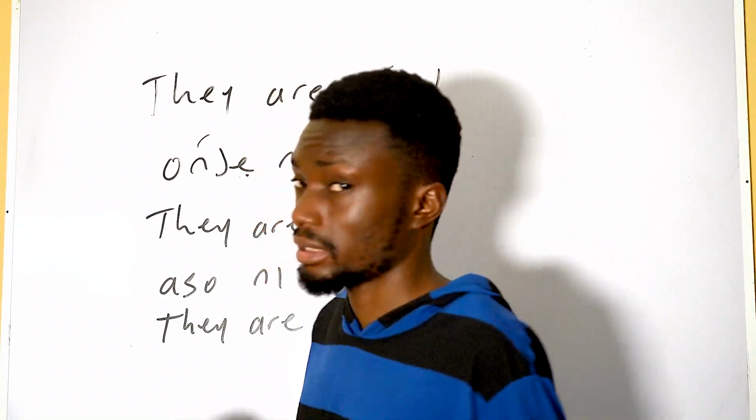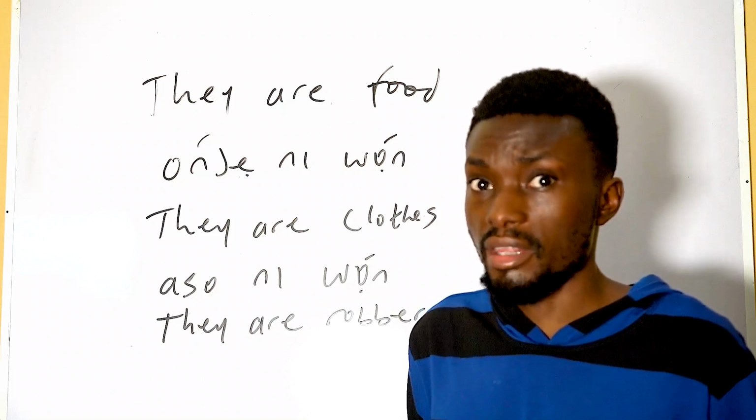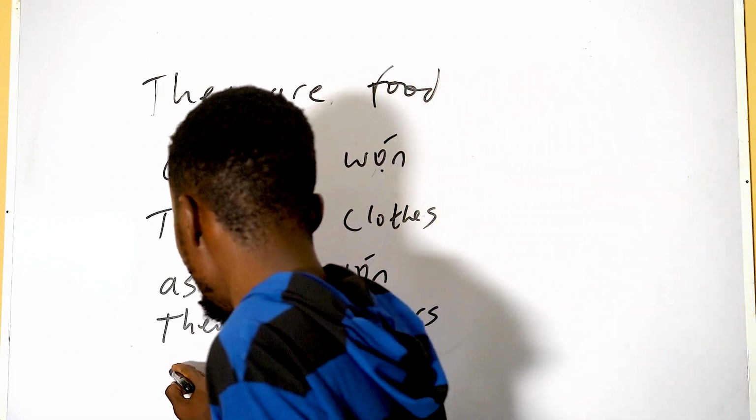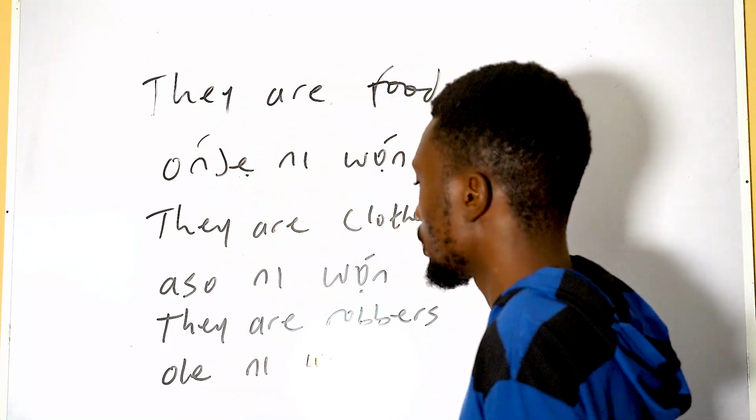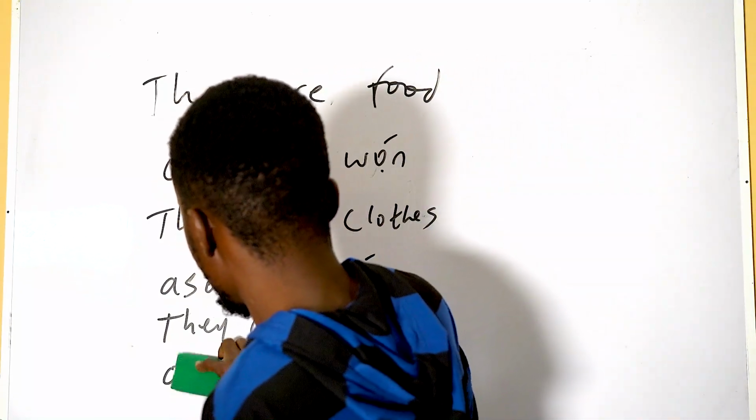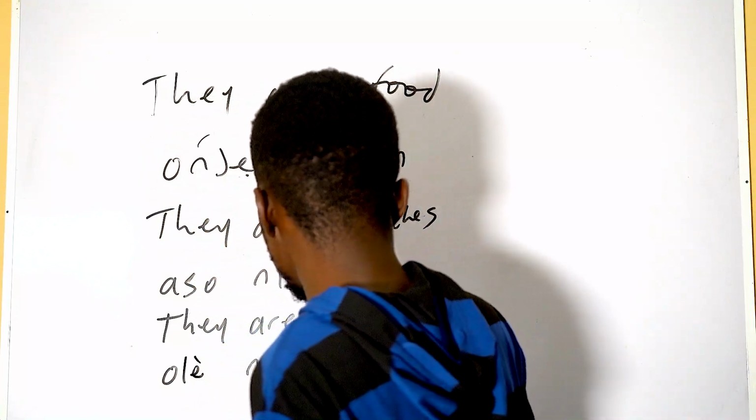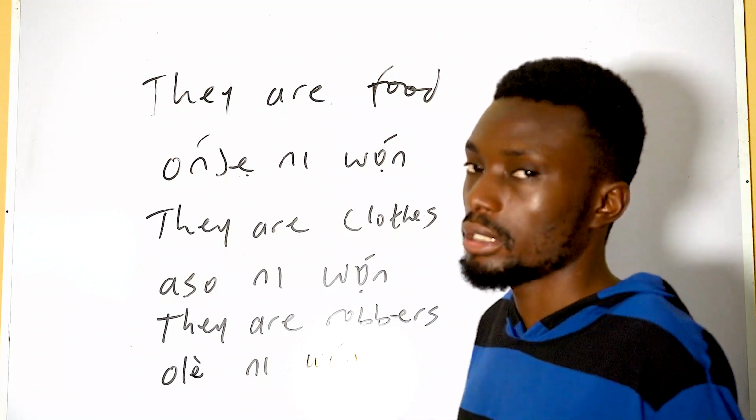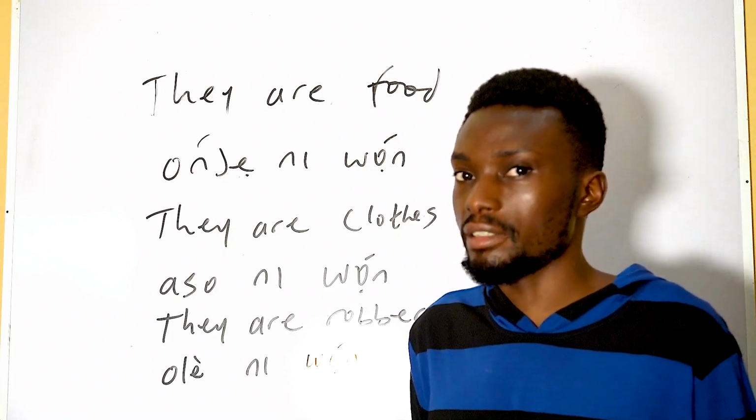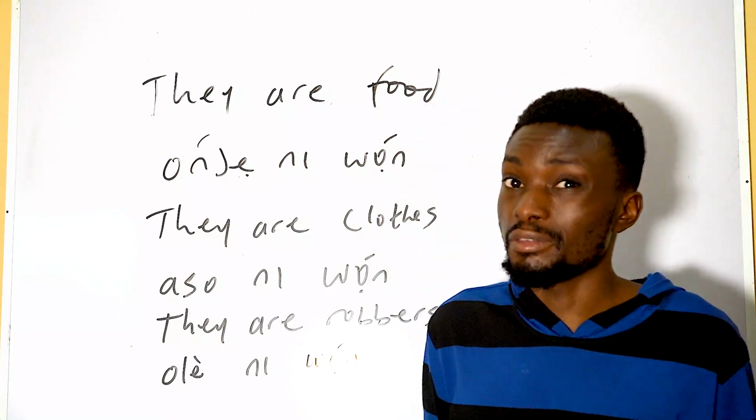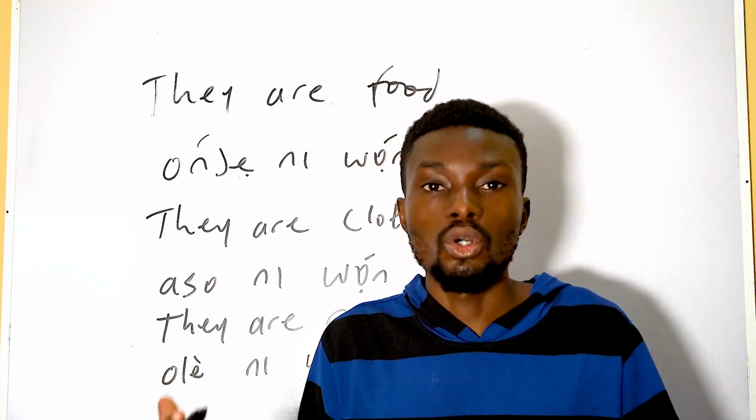Robbers or thieves in Yoruba is ole. So it is ole ni wọ́n. Ole ni wọ́n. But if it's like he is a thief, it will be ole ni. He is a thief, ole ni. It's a thief, ole ni.